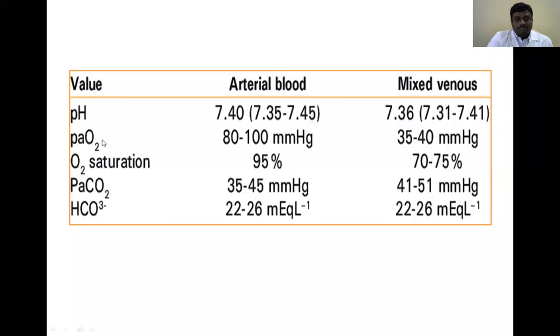Partial pressure of oxygen in arterial blood is 80 to 100 mm of Hg. In venous blood it is greatly reduced, 35 to 40 mm of Hg, because the arterial oxygen is utilized by organs. PCO2 is 35 to 45 mm of Hg. There is only a small variation in partial pressure of carbon dioxide and bicarbonate between arterial and venous blood.